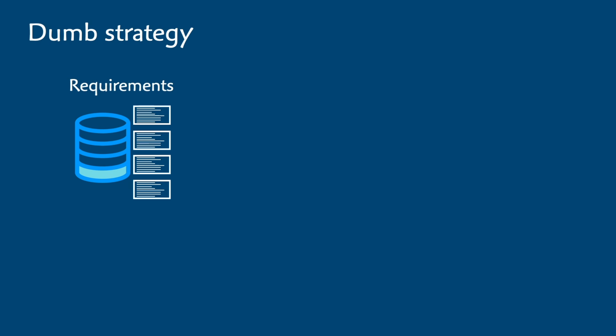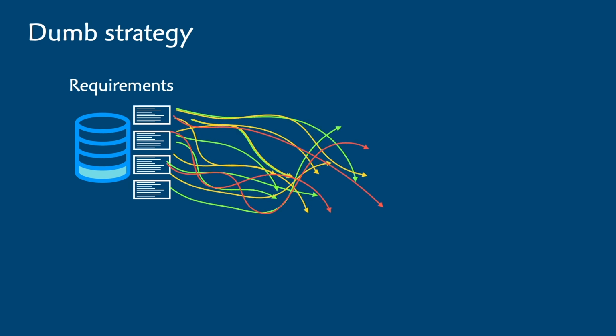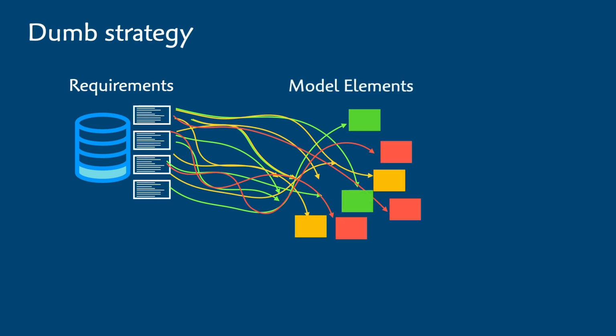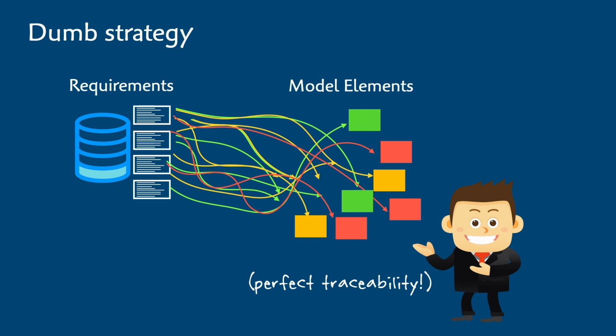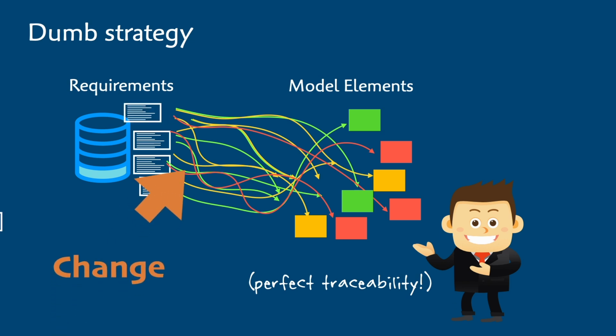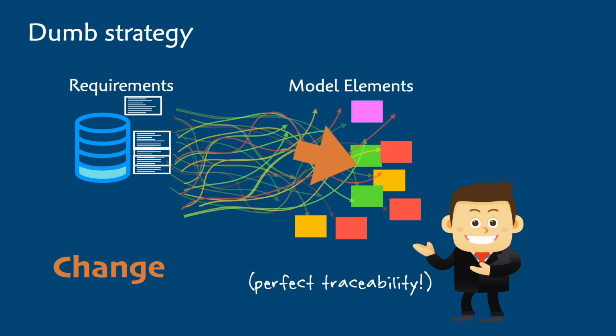Let's say, for example, that we just directly map each feature in our requirements to some corresponding modeling element. This one-for-one correspondence will give us great traceability, but that's about it. Here are just three of the downsides. 1, by definition, each future change to the requirements would have a directly proportional impact on our model structure, so we have to rework the models with each and every change.